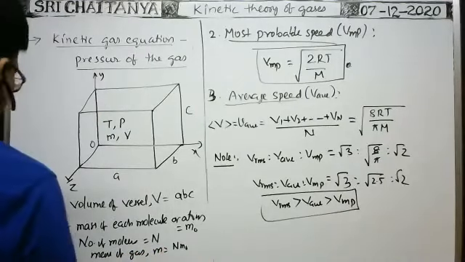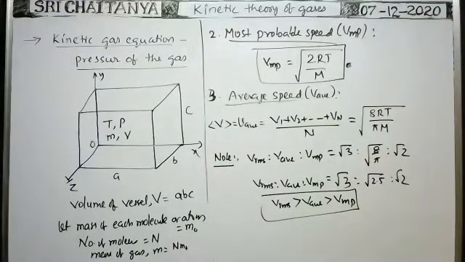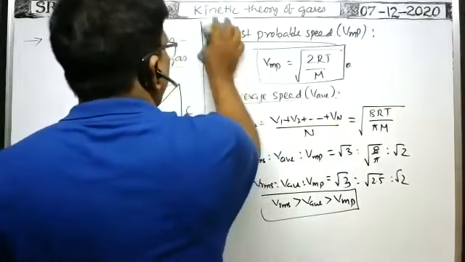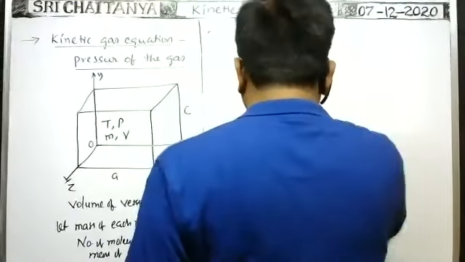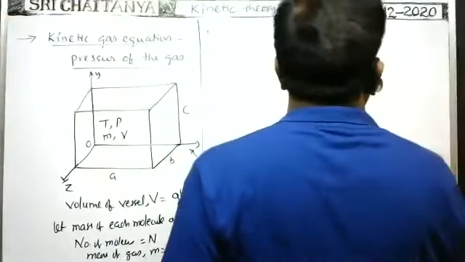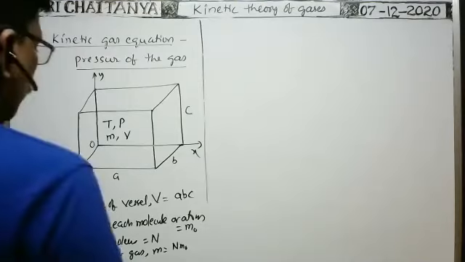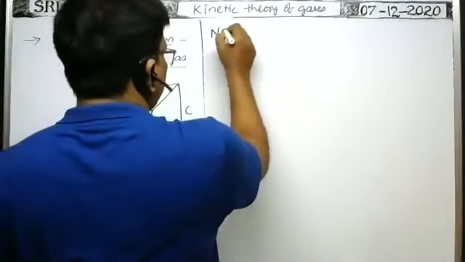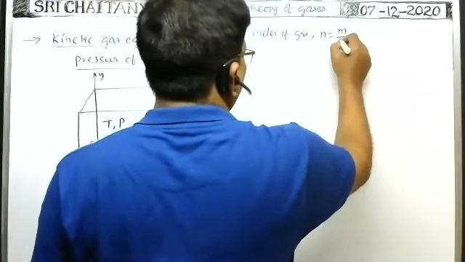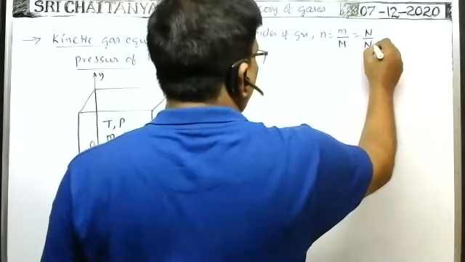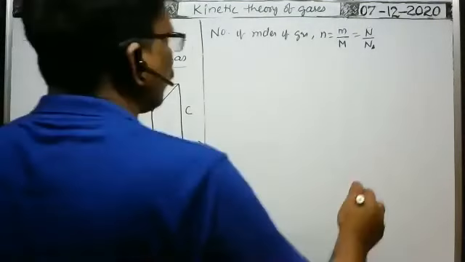Therefore the number of moles of gas, small n, is equal to the mass of the gas by molecular weight, or the number of molecules by Avogadro number.